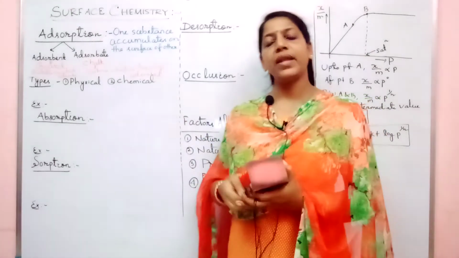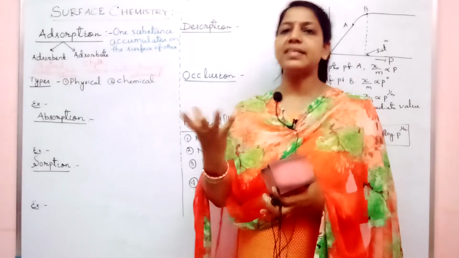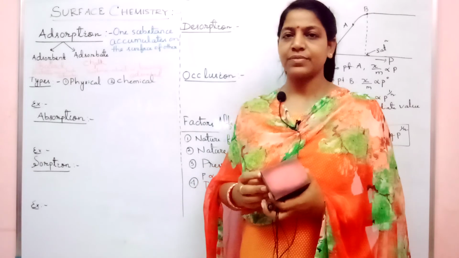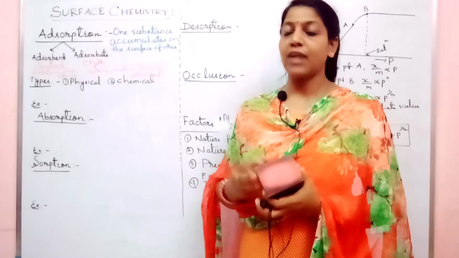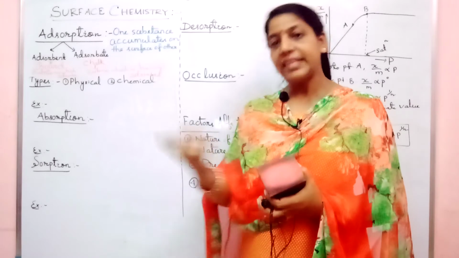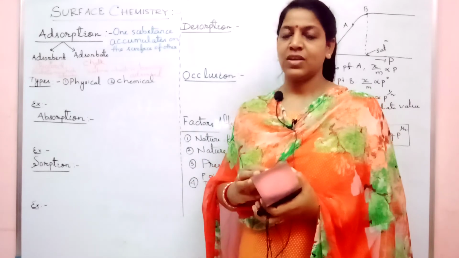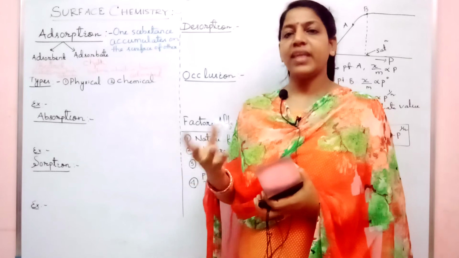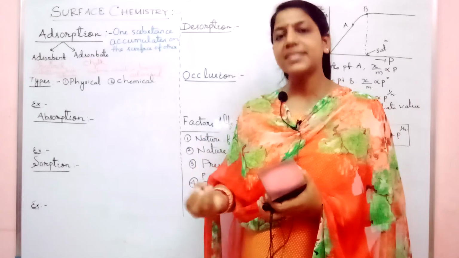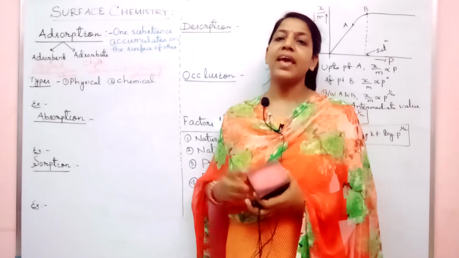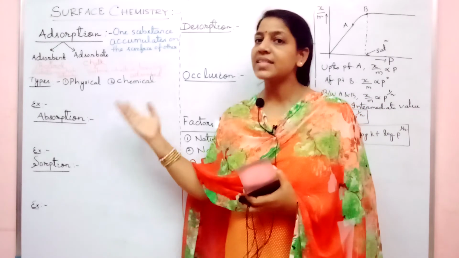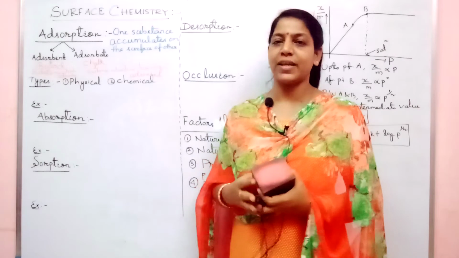Second, whenever there is bonding, some energy is released. Am I right? Whenever there is a bonding, energy is released, and whenever there is breaking of bond, they need energy. So the releasing of energy during the formation of a bond is called enthalpy. Here in the case of adsorption, what do we have to say?